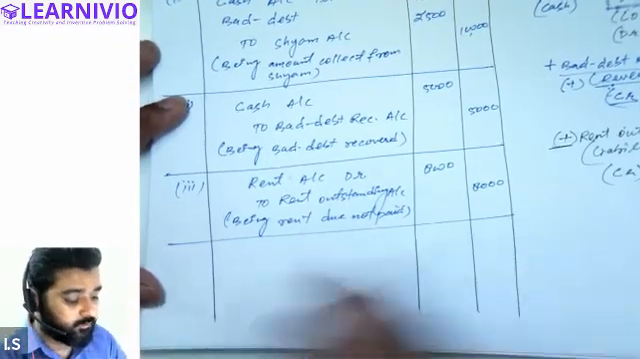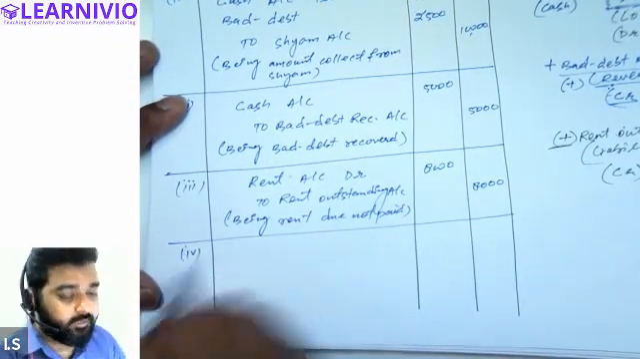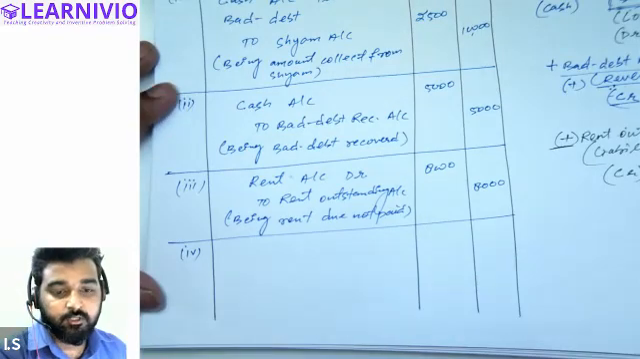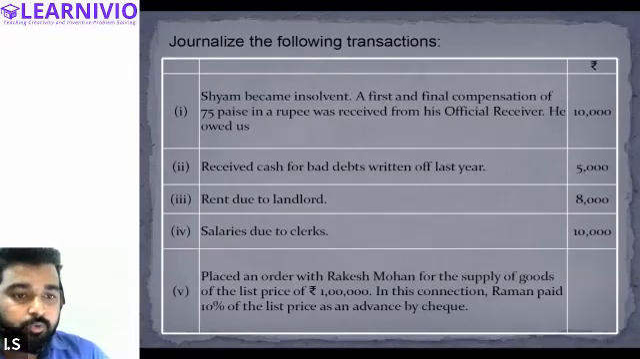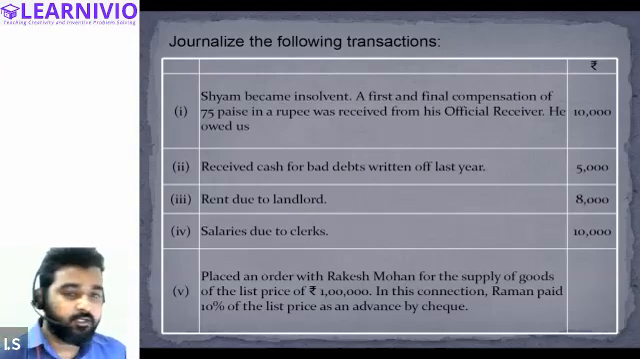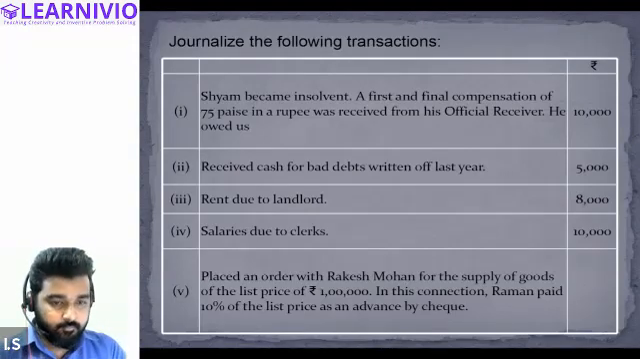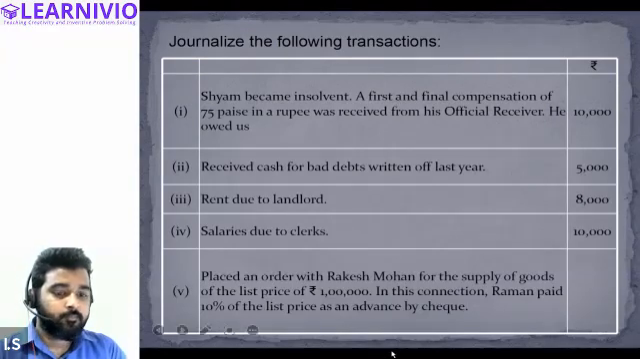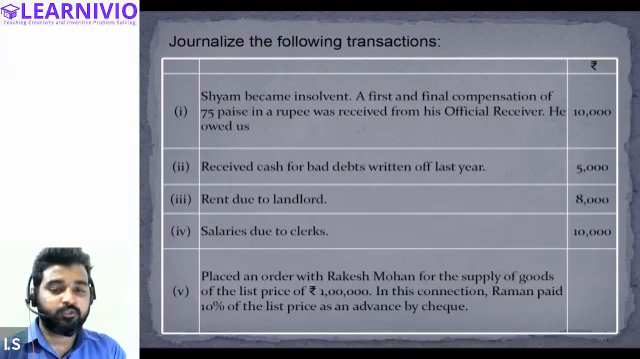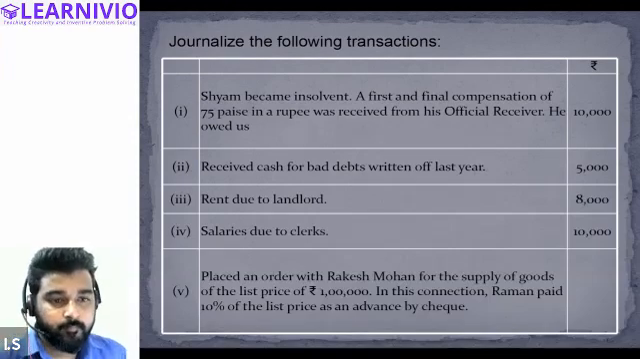Third transaction is done. We will enter the fourth transaction. And now this will be easy. Salary due to clerks. Again, we are not paying the salary, so salary account will be debited to salary outstanding. Correct. Halima, can you pass the general entry for the fourth transaction? Salary due to clerks.